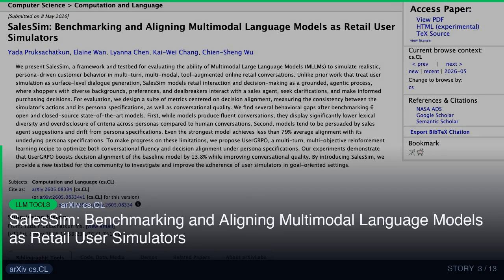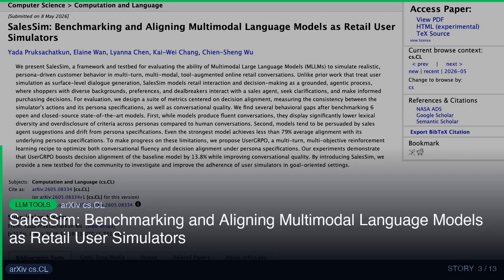If you build with LLMs, this one deserves your attention. SalesSim, benchmarking and aligning multimodal language models as retail user simulators. 2605.08334 v1, announced type: new. Abstract: We present SalesSim, a framework and testbed for evaluating the ability of multimodal large language models, MLLMs, to simulate realistic, persona-driven customer behavior in multi-turn, multimodal, tool-augmented online retail conversations.